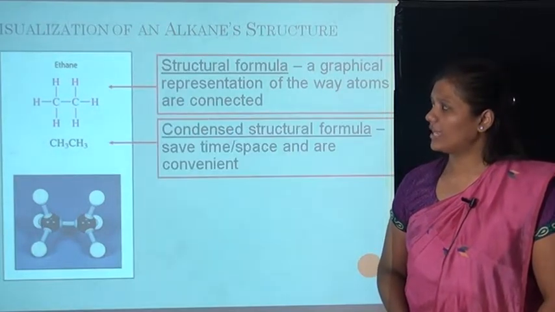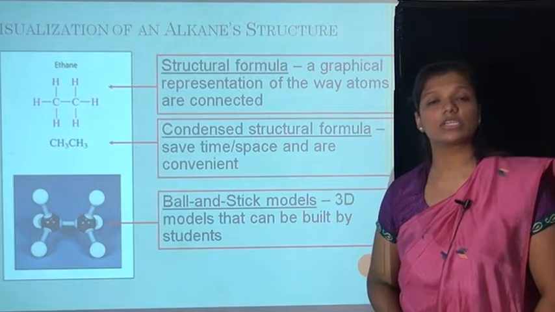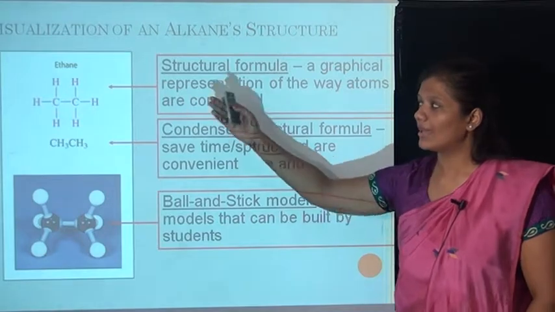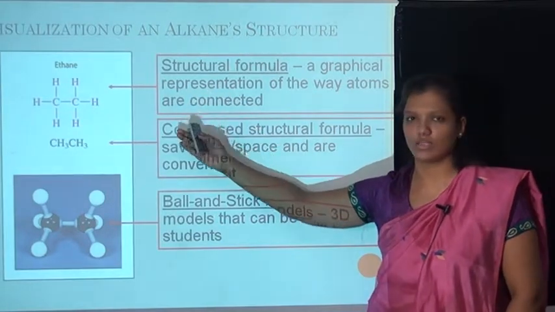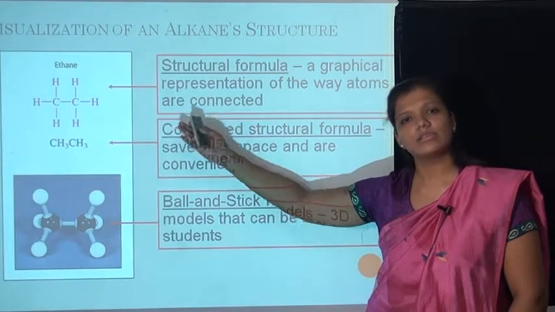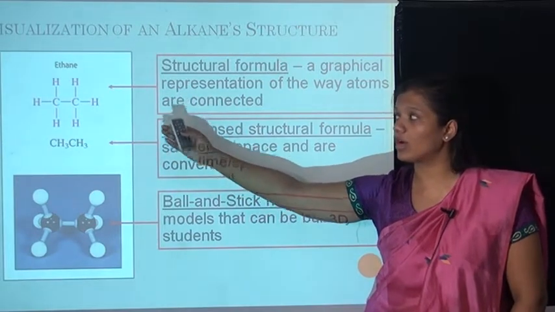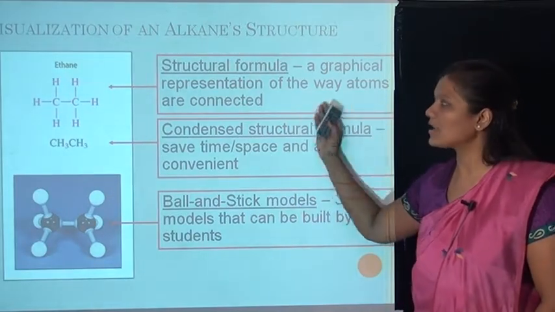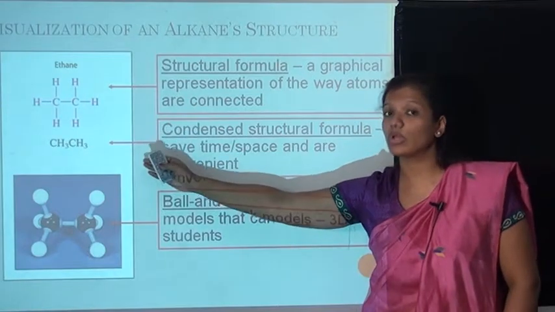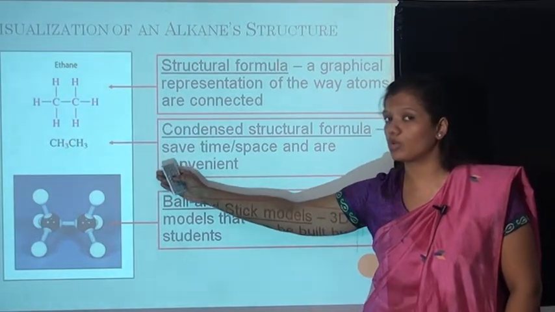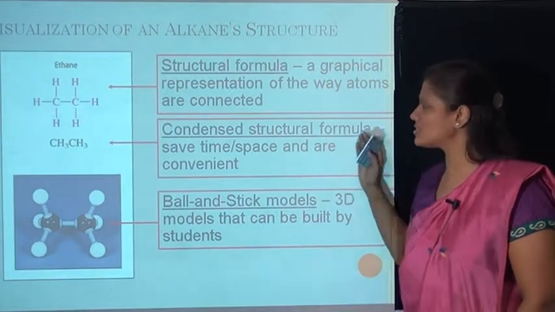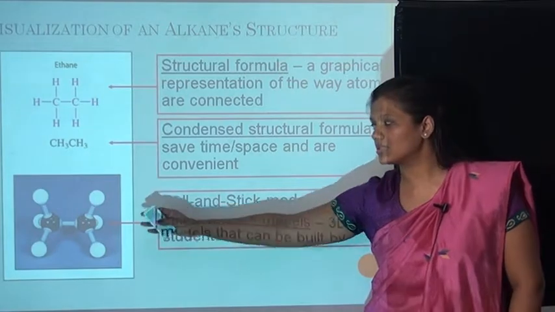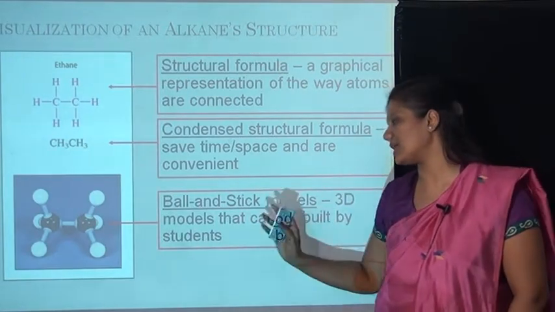Now the structure of any alkane can be written in 3 ways. First is the structural formula. Here we take ethane as an example, which contains 2 carbons and 6 hydrogens. The structural formula is a graphical representation of the way atoms are connected. Second is CH3CH3, the condensed structural formula of ethane. It saves time and space and is convenient to write. Third is the ball and stick model, a 3D model that can be built by students.